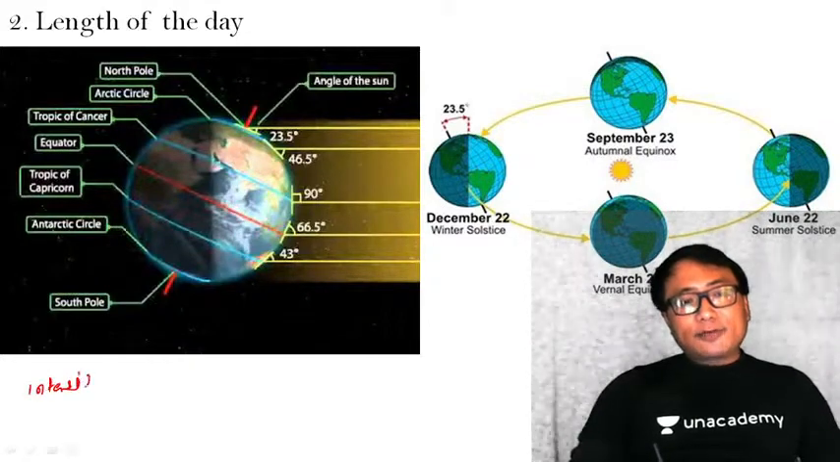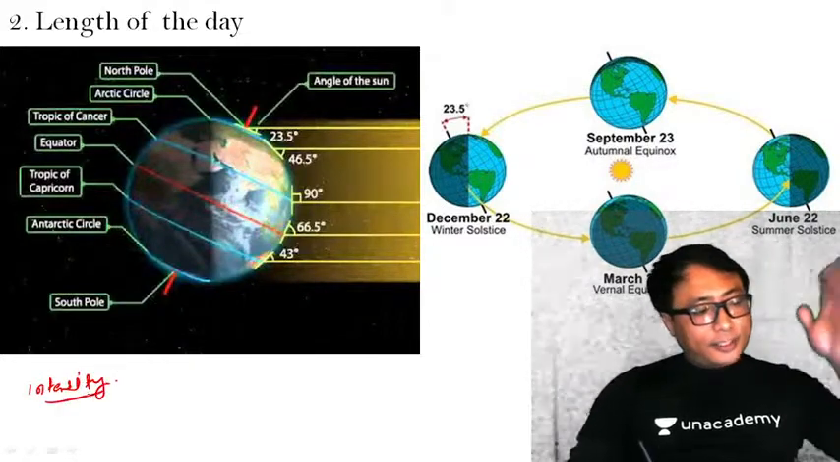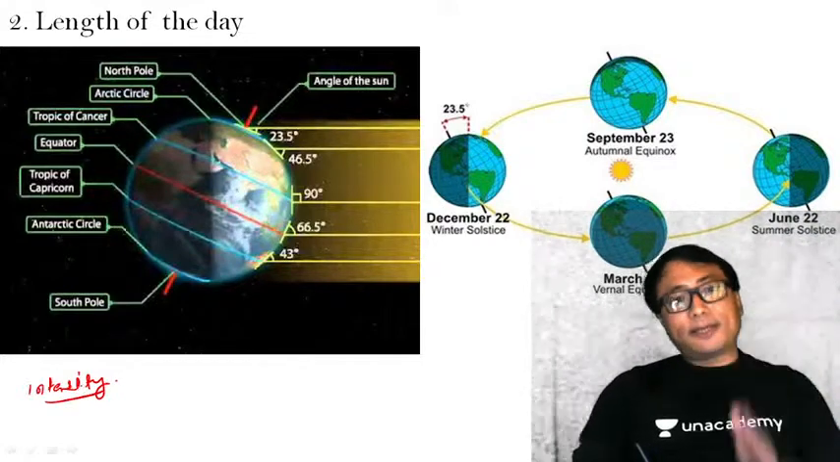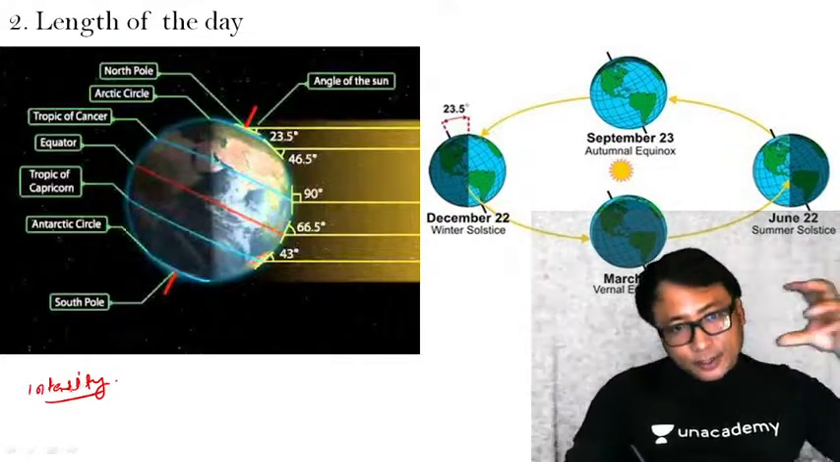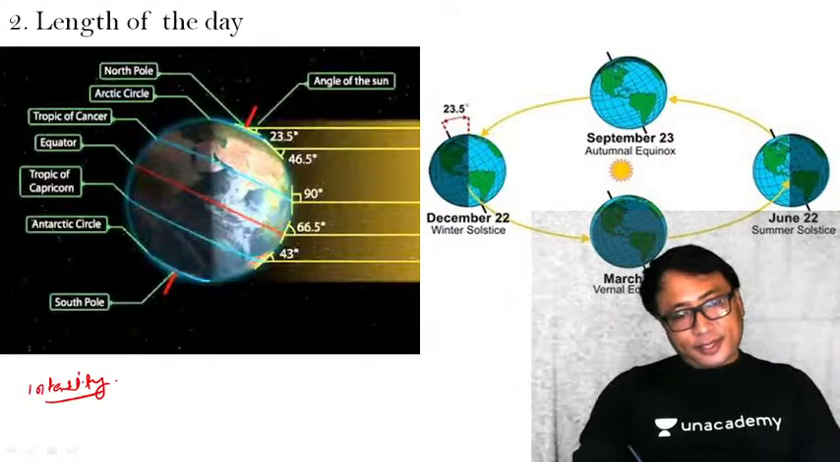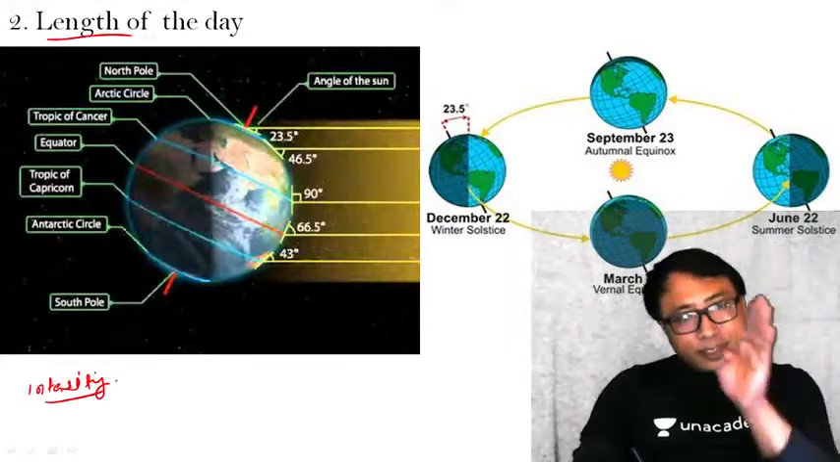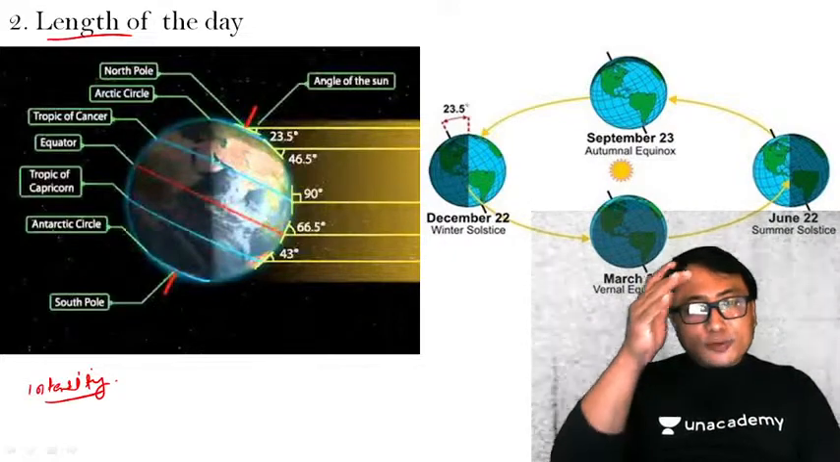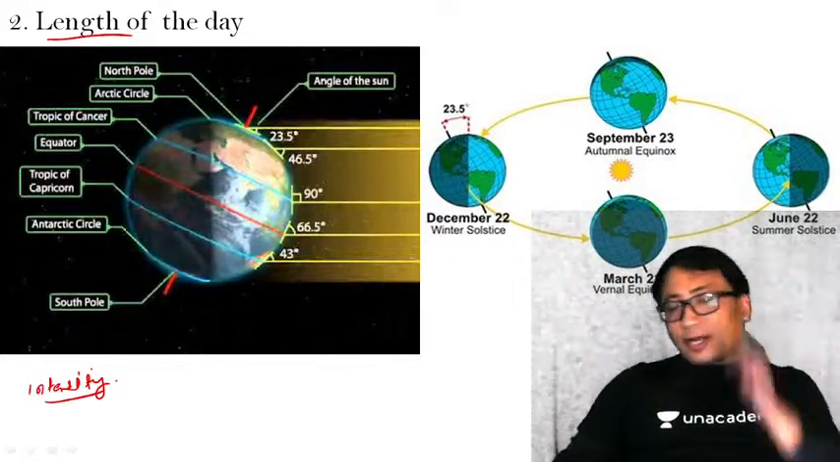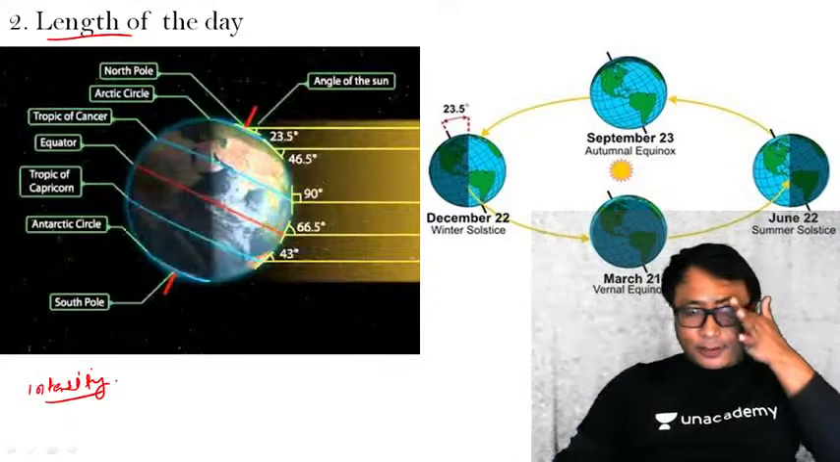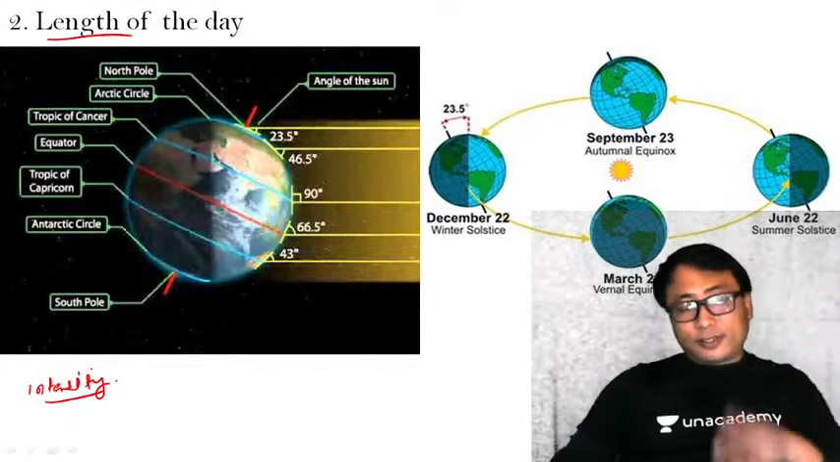The intensity of the sun insolation, just now we have seen, is because of the angle that is met by the sun insolation on the earth's surface. The second is the length of the day, which will also determine the sun insolation on the earth's surface. I have already mentioned to you just now the importance of this sun's insolation.